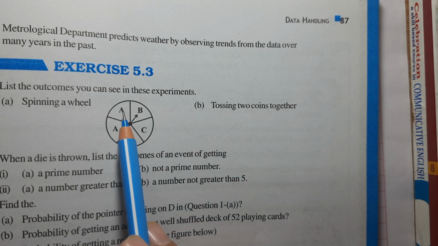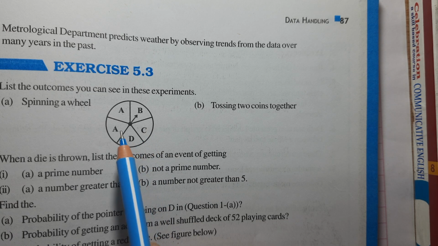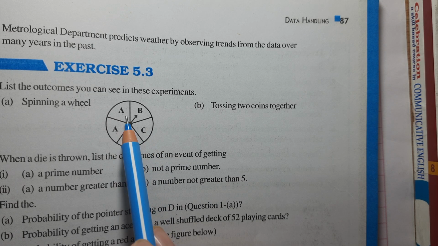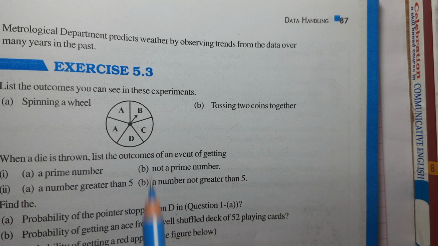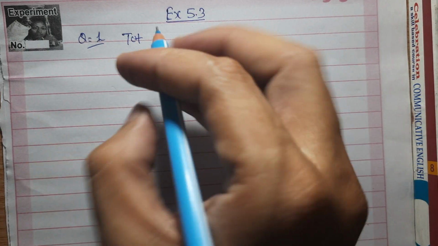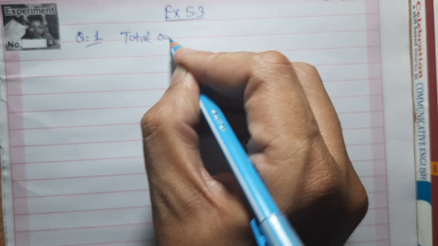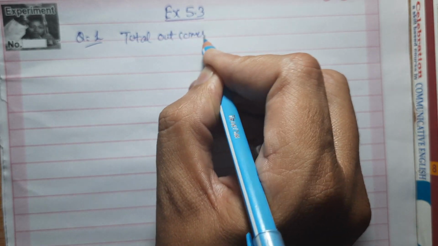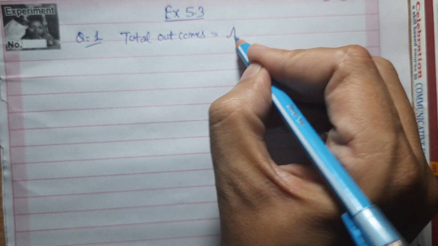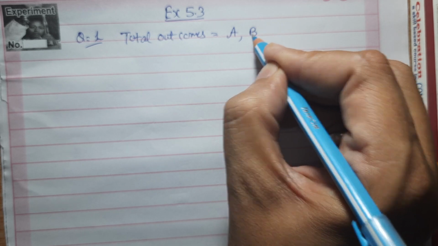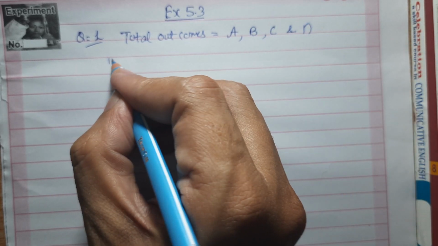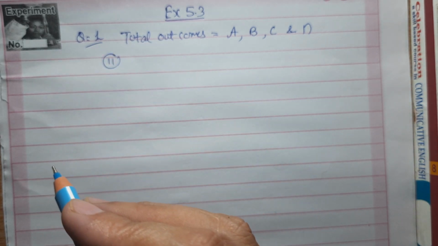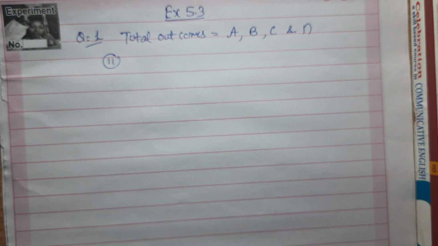Spinning of wheel, A, B, C, D, A. Total outcomes when we spin a wheel: either it will be A, it will be B, it will be C or it will be D. Now this second part says tossing 2 coins, that we have discussed already.